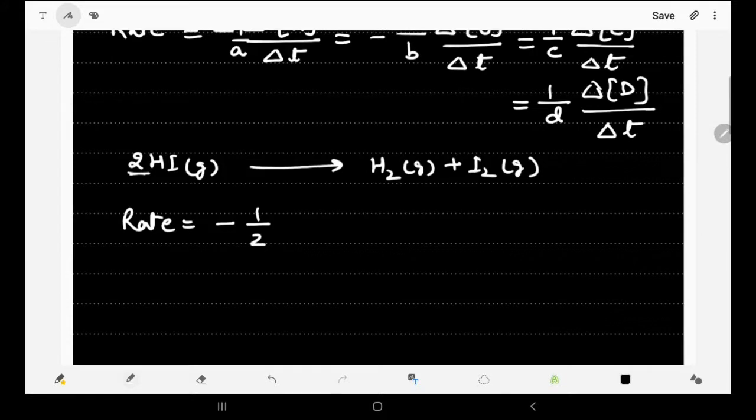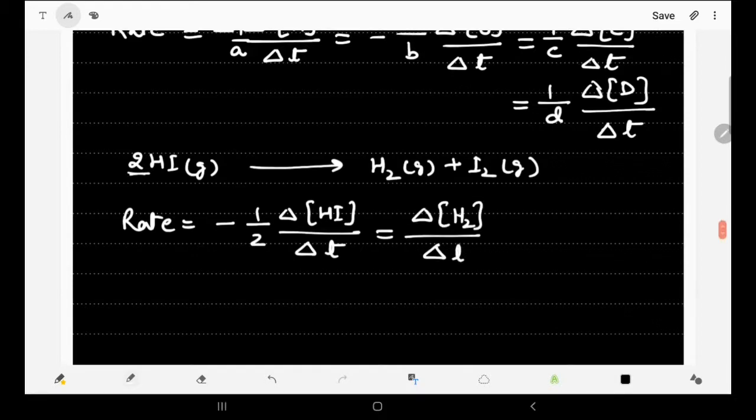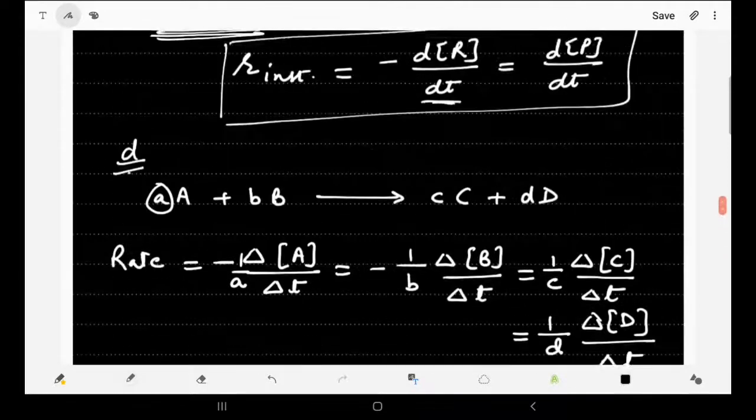So minus 1 by 2 delta concentration of HI divided by delta t, or it can be in terms of hydrogen, that is delta concentration of H2 divided by delta t, or delta concentration of I2 divided by delta t. So that is how we can represent the rate of reaction in terms of reactants or products, as well as the instantaneous rate of reaction.